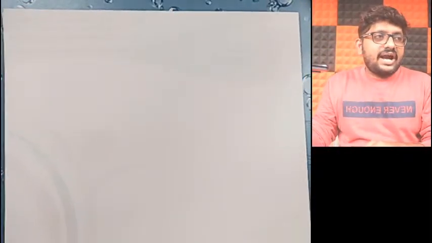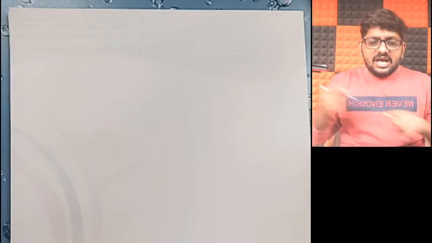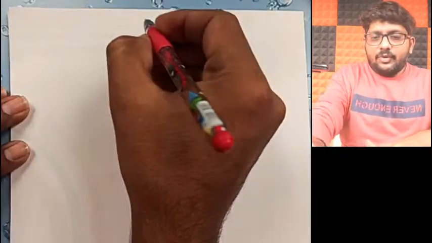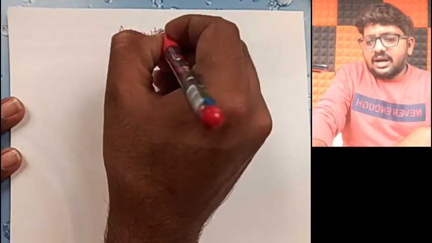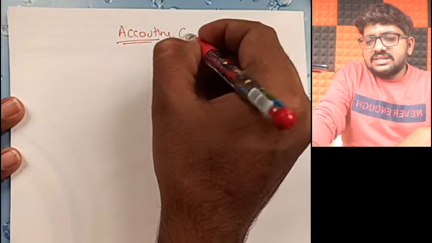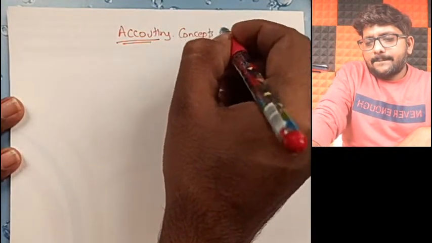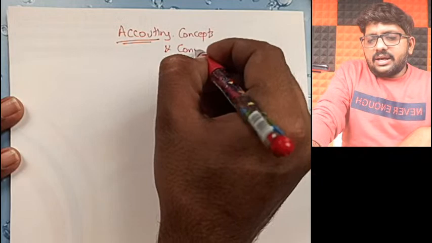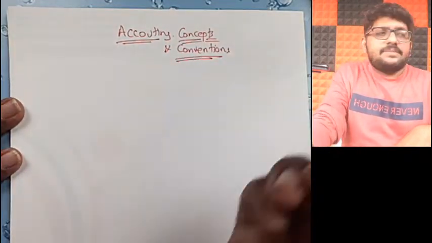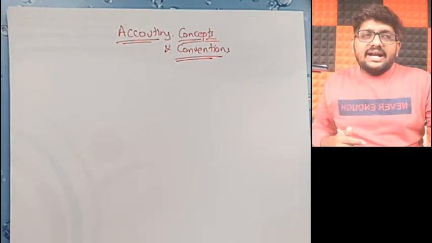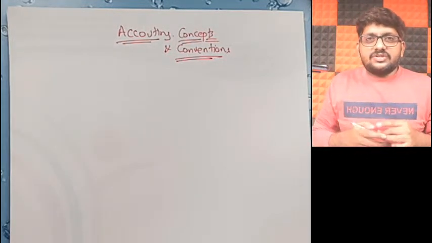Right, friends, let us start our session for today. We are discussing accounting concepts. Let us jump into the notes, and one by one I will start writing, so you also can make a note of them. I will not give you the list, but instead I'll just keep the heading: accounting concepts and conventions. Sir, what actually are these accounting concepts and conventions? Let me give you a small understanding of what these concepts and conventions are all about.